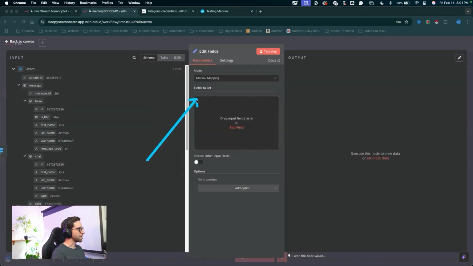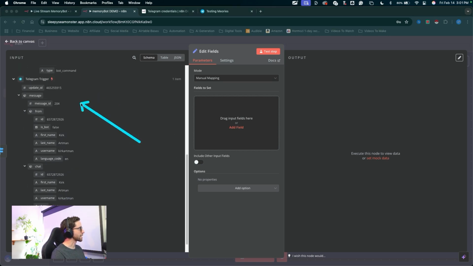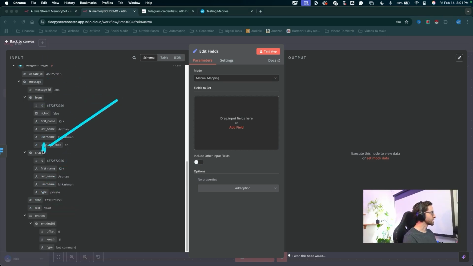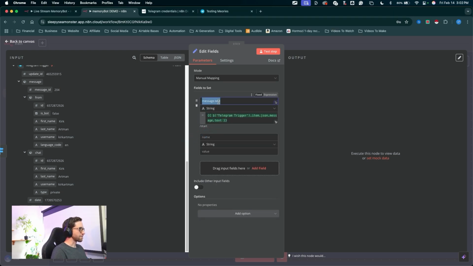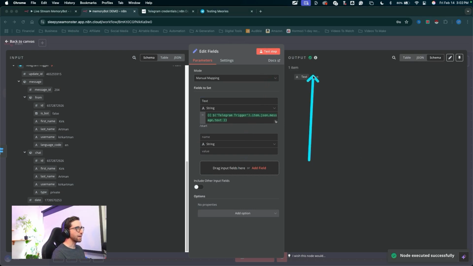Click on that. Now we can drag in that value and drop it into this big box here. We want to drag in the actual text. So we can get that text that's coming through from the switch node, or we can scroll down and we can get that text coming from the Telegram trigger. So I'm going to go ahead and grab the text from the Telegram trigger and drop that in there just like that. Now we can name this value. So for this name right here, I'll just name this text. Great, let's test the step. And now we can see in the output, all we have coming across from the input is the text. And we see that start command, the actual text coming through. Great, I'm going to click outside of the node.